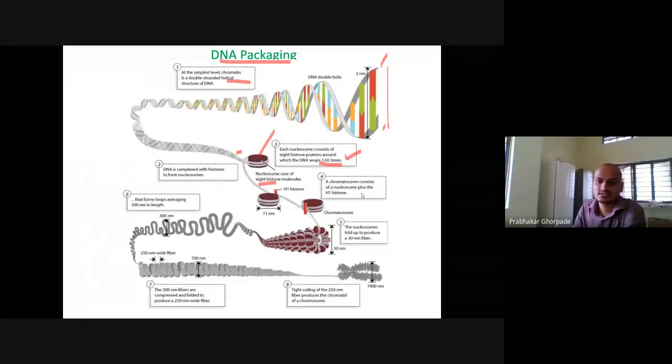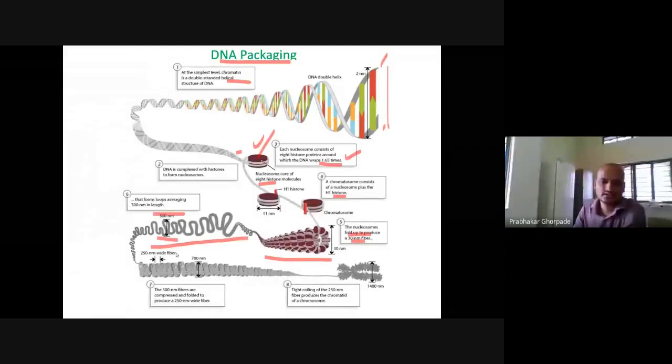The chromosome consists of the nucleosome plus the H1 histone, and then the nucleosome folds up to produce the 30 nanometer fiber. This is a structure we also call beads on a string. It compacts into this structure, folds into the 30 nanometer fiber, and again folds on itself, and the diameter will be like 300 nanometer.